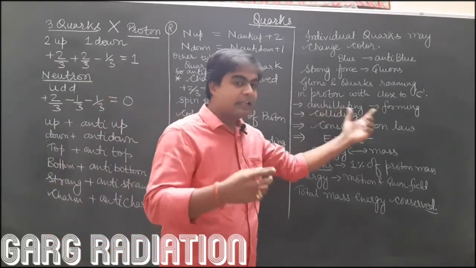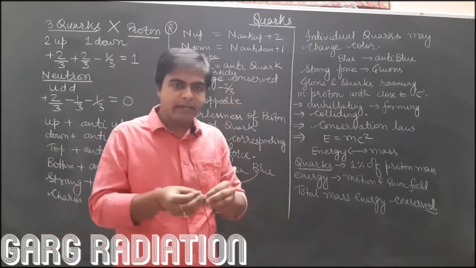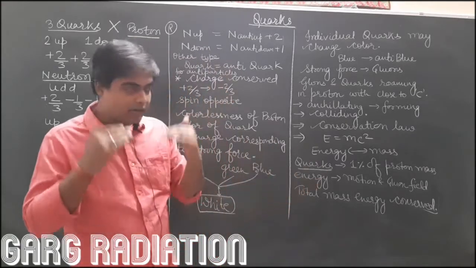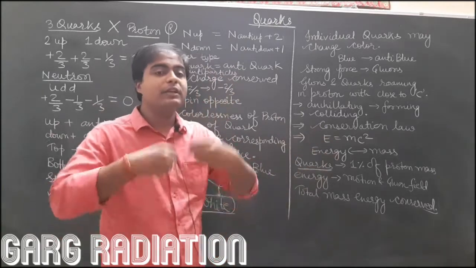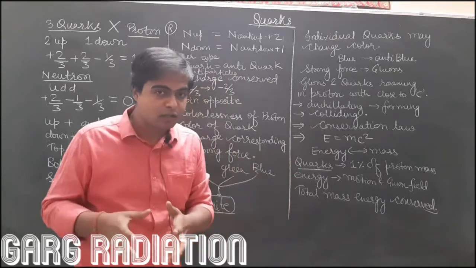This is going on. They are being formed, they are colliding with each other, they are annihilating and they are forming. But now the question may arise in your mind: how are they being formed? If they are being formed, isn't it violating some conservation laws?